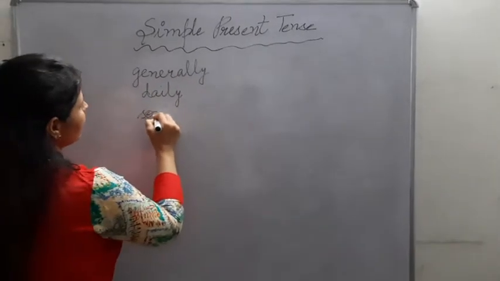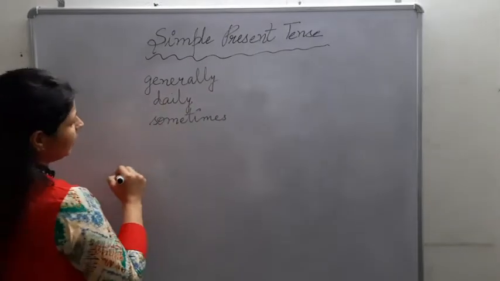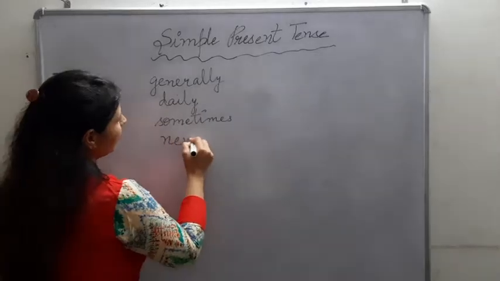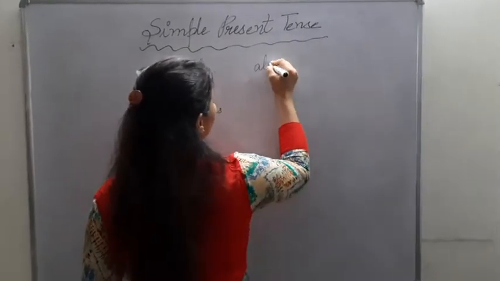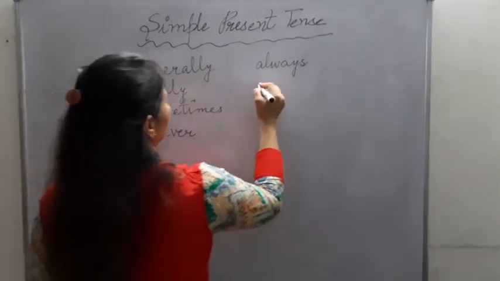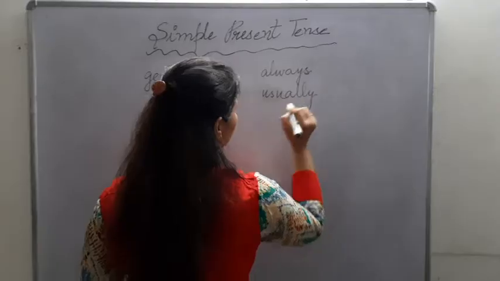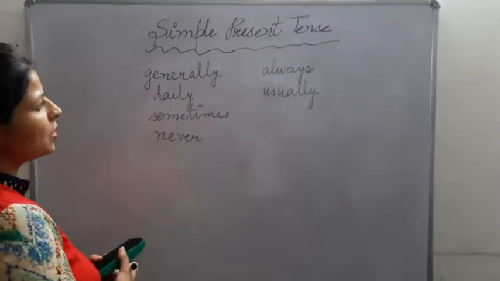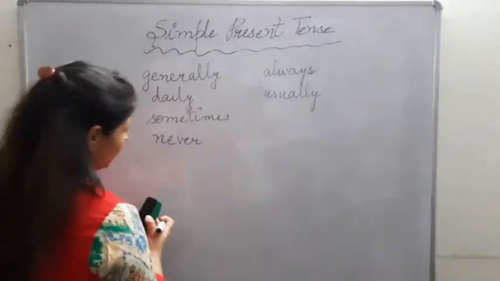They sometimes come here. We never tell a lie. My teachers always speak the truth. You usually go for a walk with me. So these are certain words which we commonly use when we use simple present tense.